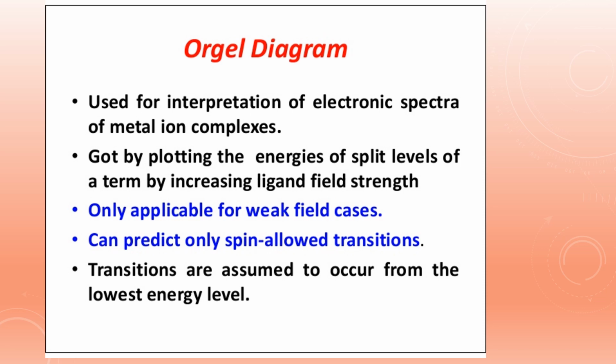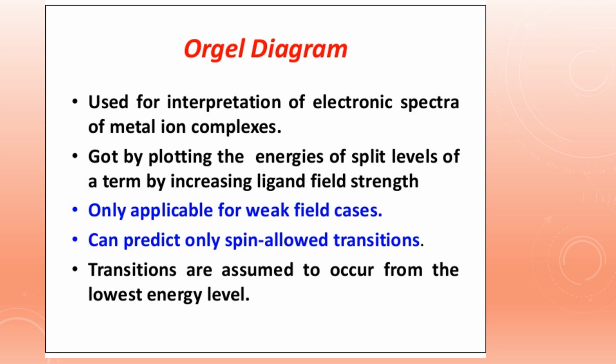Transitions are assumed to occur from the lowest energy level. Now we know that d1, d4, d6 and d9 should give only one d-d absorption band. As we have discussed, d1 and d9, similar is d4 and d6. For these four configurations there is only one absorption band, meaning only one excitation, which occurs from T2g to Eg.